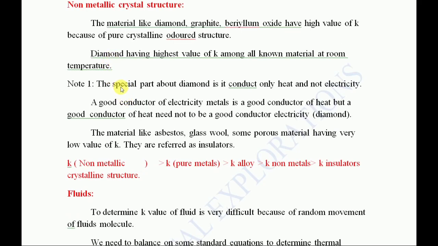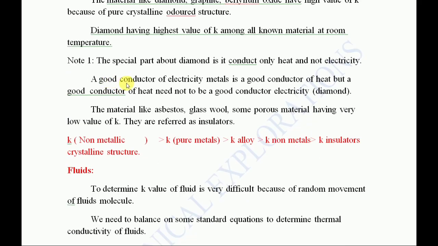You can take this as a good quality 1 mark. A good conductor of electricity, like metals, is a good conductor of heat, but a good conductor of heat need not be a good conductor of electricity. The vice versa is not possible. Heat to electricity is okay, but electricity to heat cannot be there, like that they are telling.